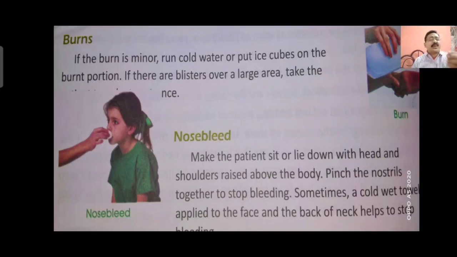If you find that the blood is coming a little bit less, then put a wet towel over the face. This cold effect on the nose will surely give the patient relief.